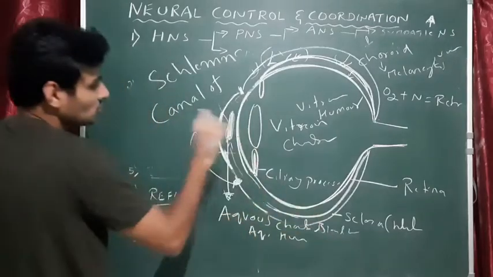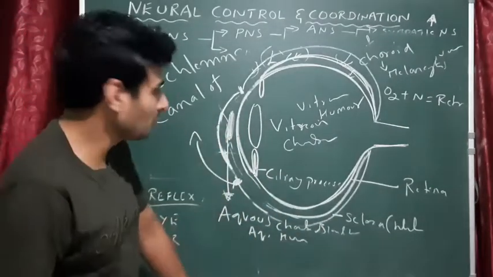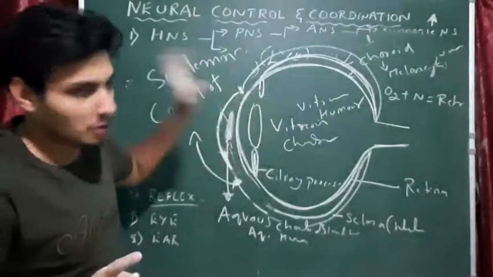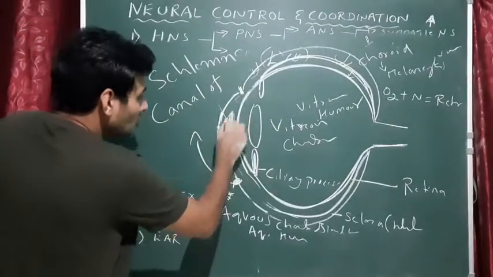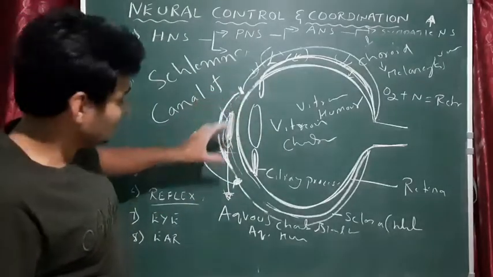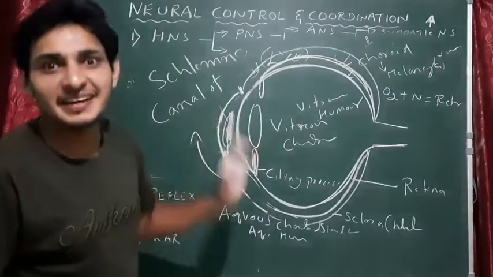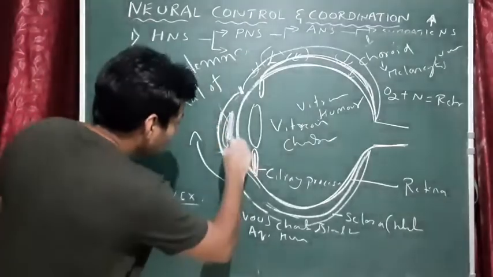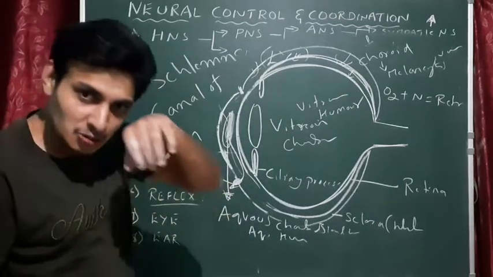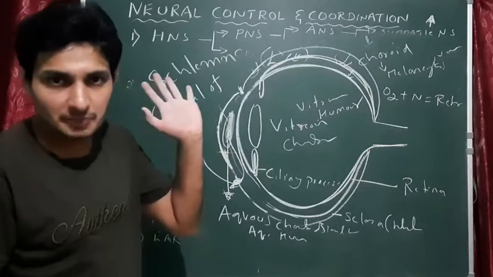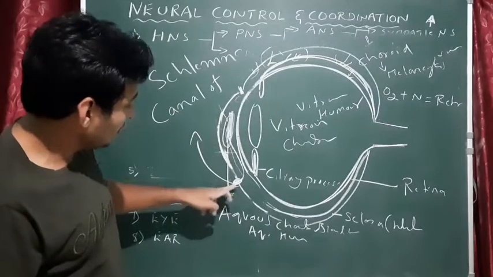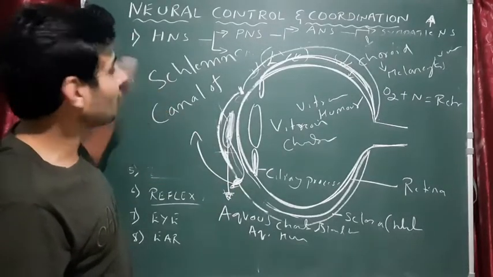Aqueous humor. Okay, so who produces aqueous humor? Note this point, very important. Aqueous humor is produced from ciliary process or choroid process. Note this point. Okay, so normally, every moment they produce this liquid, obviously the excess liquid, that is aqueous humor, has to be drained. It should be removed out. So the draining process will take place through the canal of Schlemm. Got it? That's why, when you touch your eye, it's moist. Okay, because of even tear also there. Okay, fine. But excess of the aqueous humor will be drained with the help of canal of Schlemm.